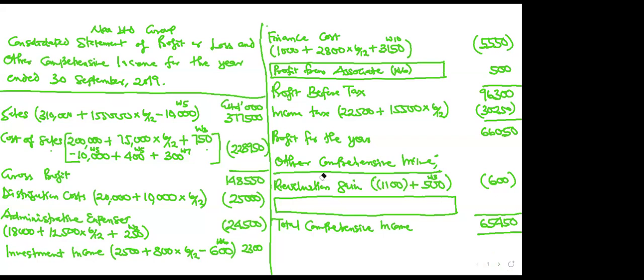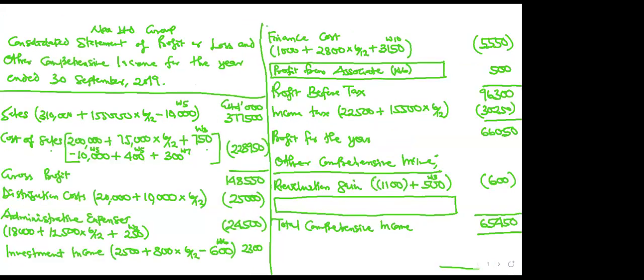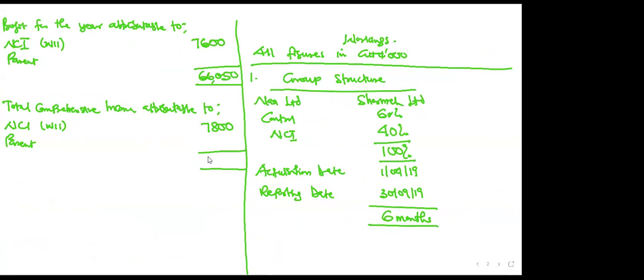You put it here. Then the total comprehensive income. What is your total comprehensive income? 65,450. Then you also put that here, 65,450.